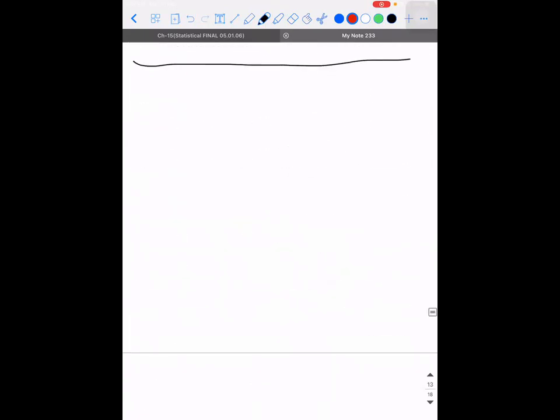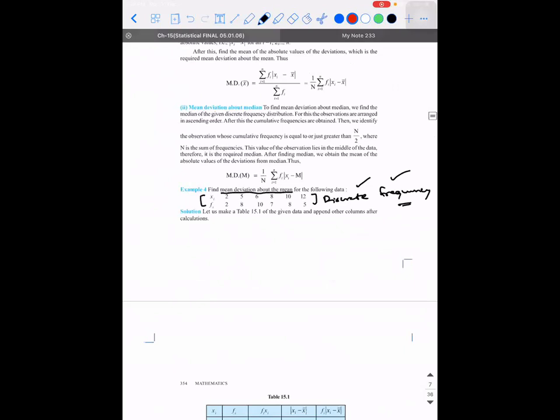In a similar context, if I come to the next set of problems, that is discrete frequency, here the mean is calculated slightly in a different way. How are we calculating it? They ask mean deviation about the mean. So first write down the formula. What is the formula? Sigma i equals 1 to n, modulus of xi minus x bar multiplied with fi, the whole divided by sigma fi.